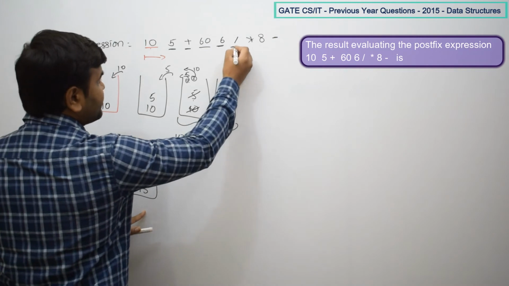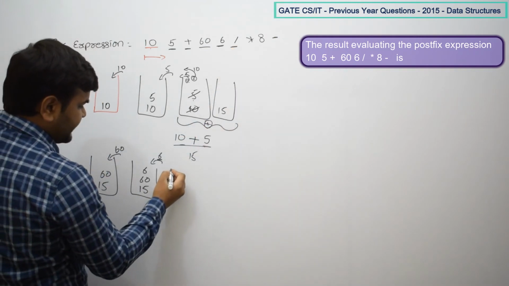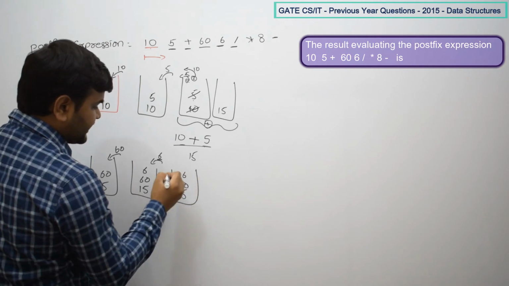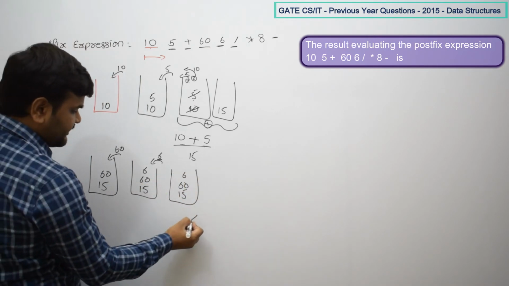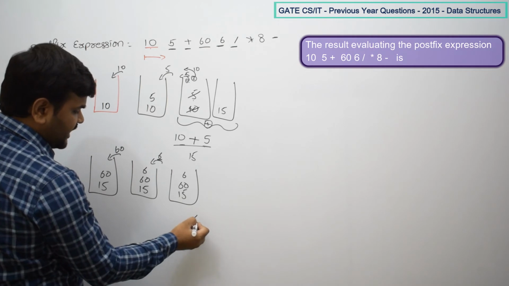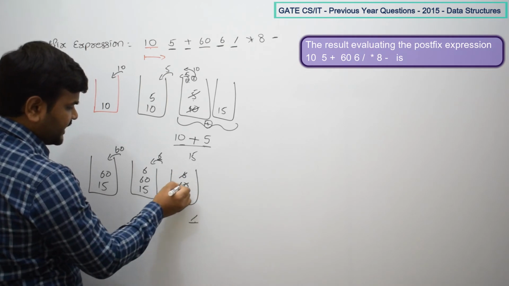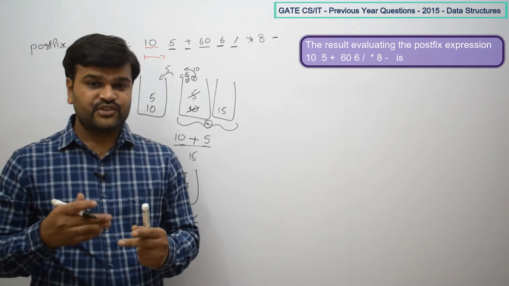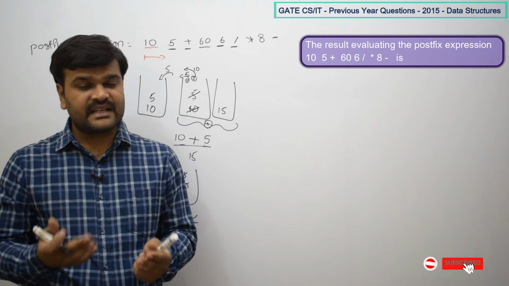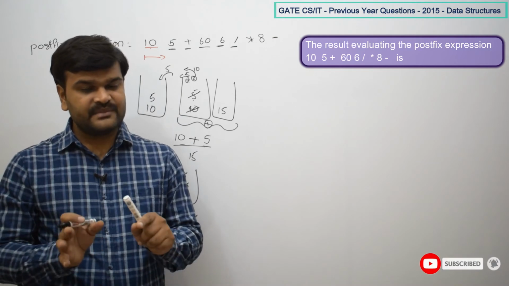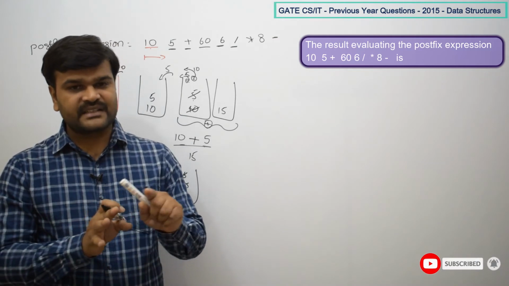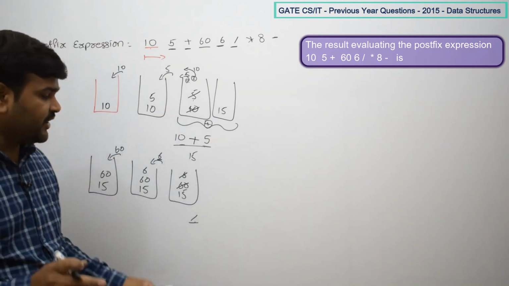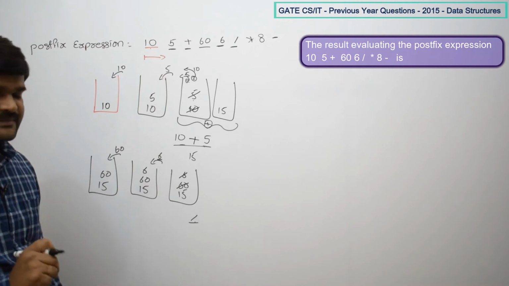Next is divided by. So now divided by is there. What do we have to do now? So divided by means operator. So operator means we have to pop the top two elements. Of course, sometimes operators may be unary operators, binary operators, or ternary operators. At that time the algorithm is going to work differently. But here all of them are binary operators. That is why you always have to pop two elements.